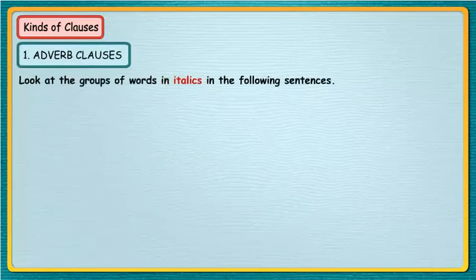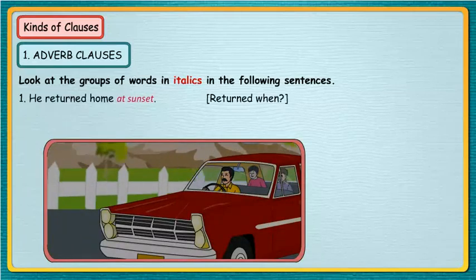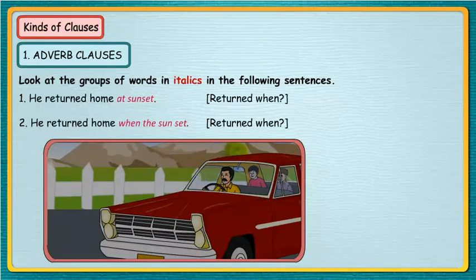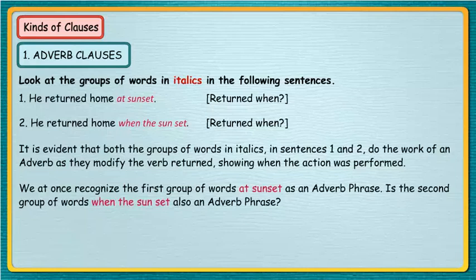Kinds of clauses. Adverb clauses. Look at the group of words in italics in the following sentences. He returned home at sunset. Returned when? He returned home when the sun set. It is evident that both the groups of words in italics in sentences 1 and 2 do the work of an adverb as they modify the verb returned, showing when the action was performed. We at once recognize the first group of words, at sunset, as an adverb phrase. Is the second group of words, when the sun set, also an adverb phrase?